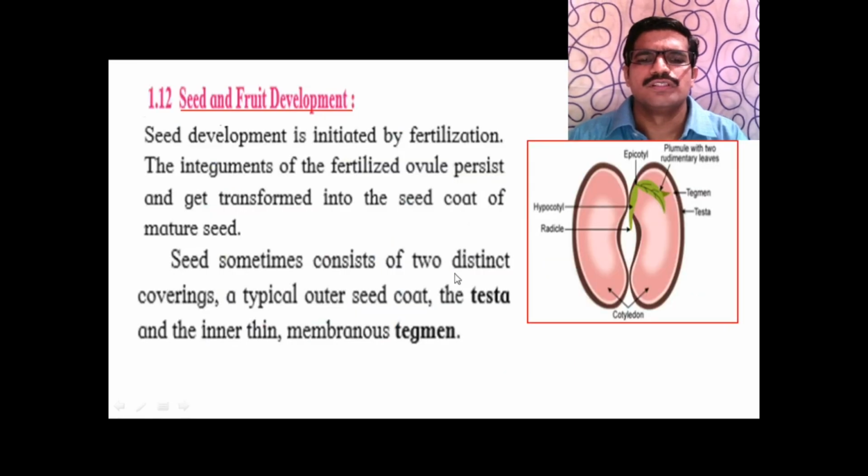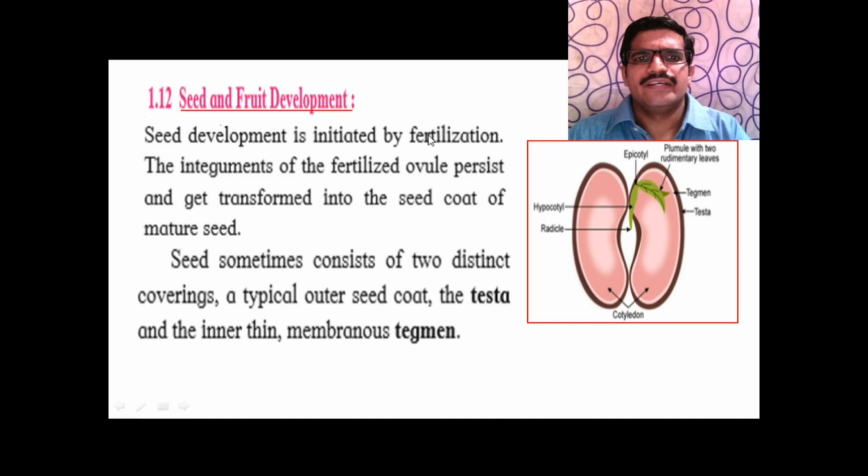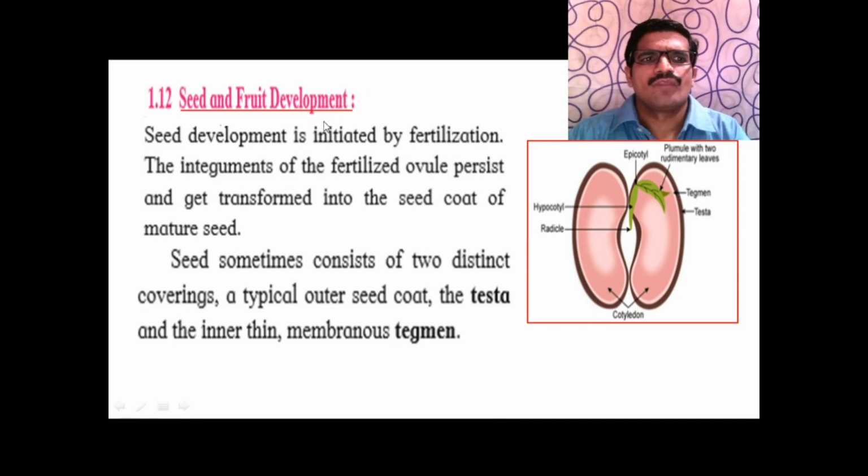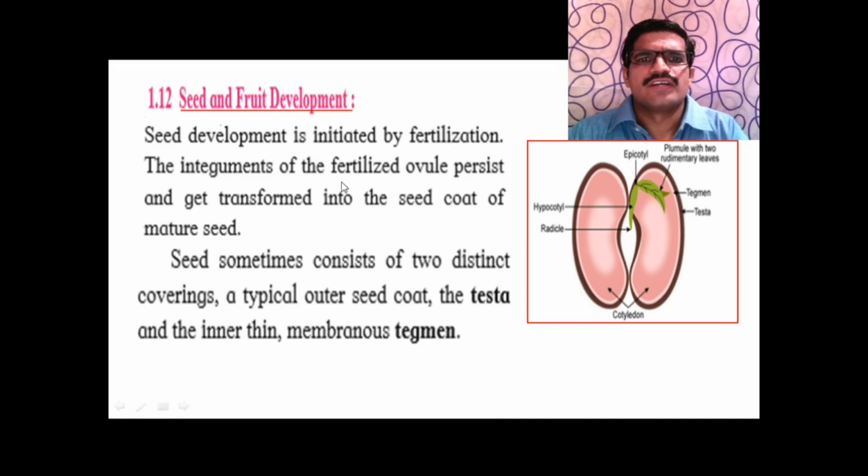Then come to the seed development, seed and fruit development. Seed development is initiated by the process of fertilization. The integuments of the fertilized ovule persist and get transformed into seed coat of the mature seed.